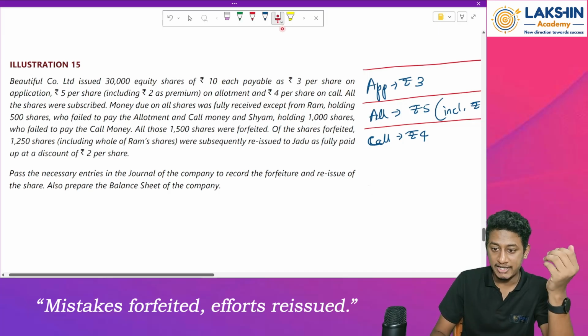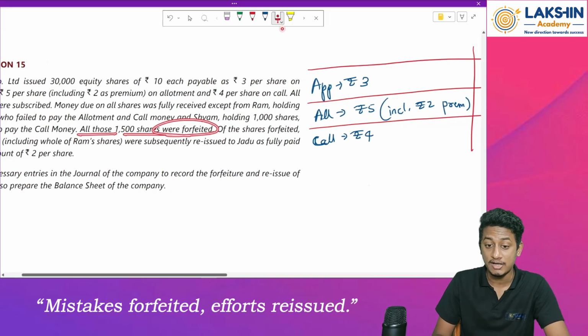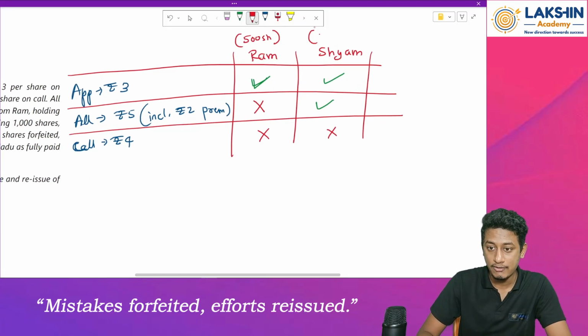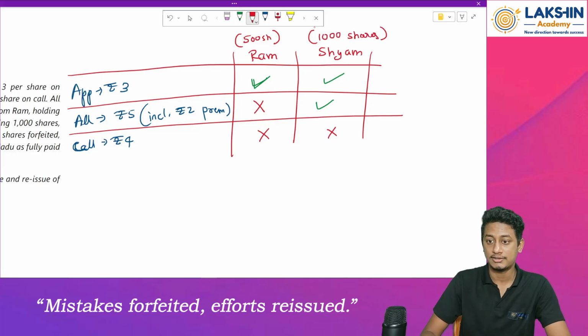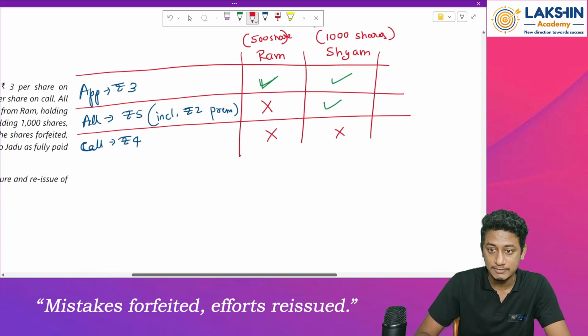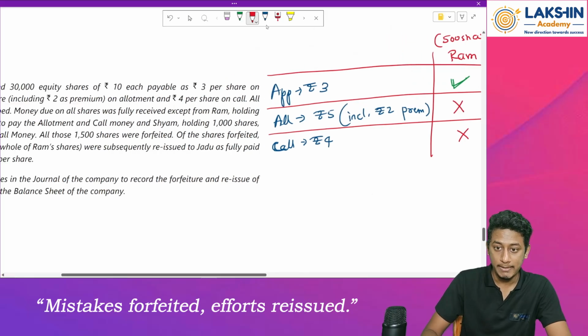Now, what has happened next? All those shares were forfeited. What the company has done is they have forfeited all the shares. So, Ram was holding how many shares? 500 shares. Whereas this guy was holding 1000 shares. All these shares have been forfeited by the company.